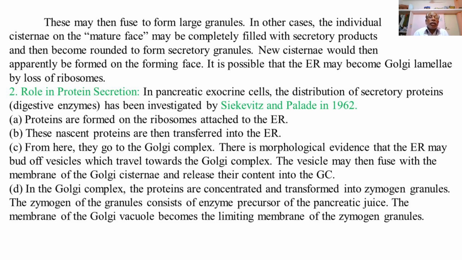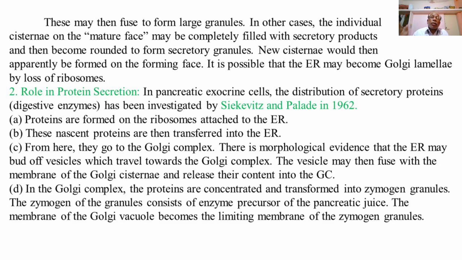From here, they go to the Golgi complex. The proteins synthesized on the surface of the rough endoplasmic reticulum are packed into its lumen, from where they can be transferred into the lumen of the smooth endoplasmic reticulum, and then towards the periphery into the cisternae of the Golgi complex.